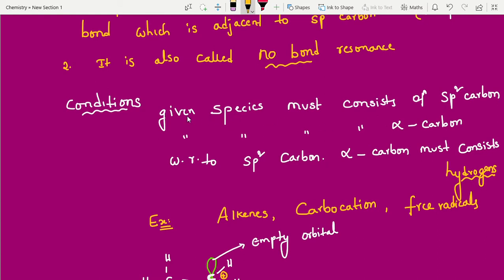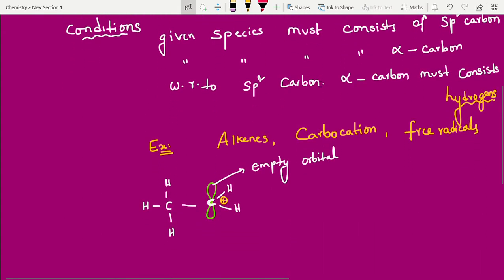See, condition 1: the given species must consist of an sp2 carbon, and the given species must consist of an alpha carbon. What is alpha carbon? I will show. With respect to the sp2 carbon, the alpha carbon must consist of hydrogens. These two conditions are a must, students. What all shows sp2 hybridization? I have written alkenes, carbocation, free radicals. These three show sp2 hybridization.